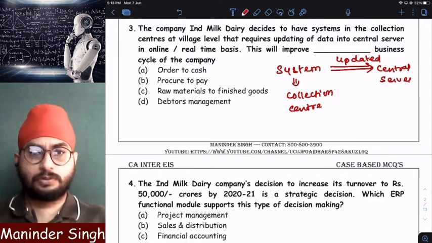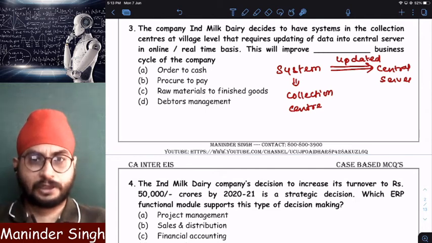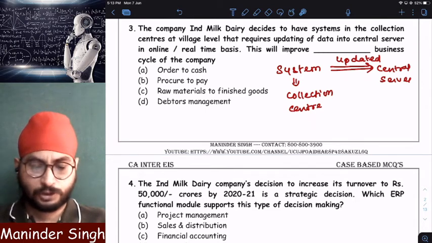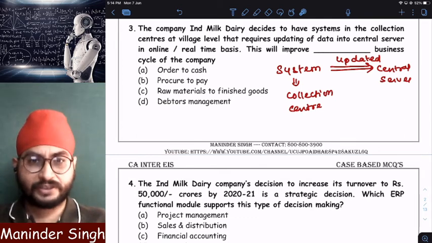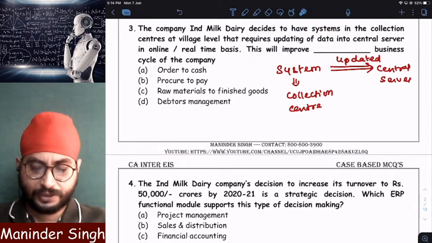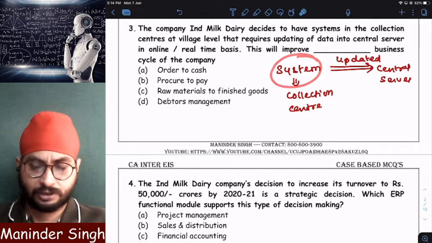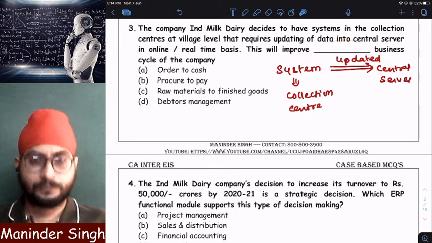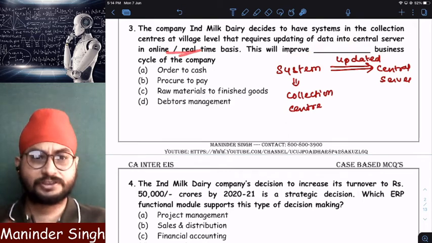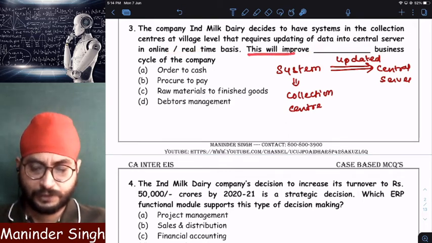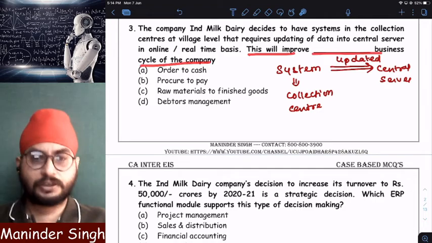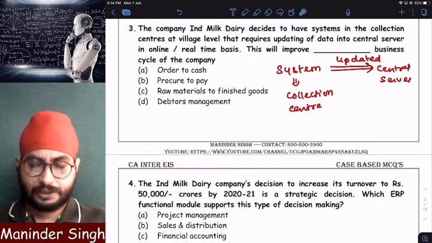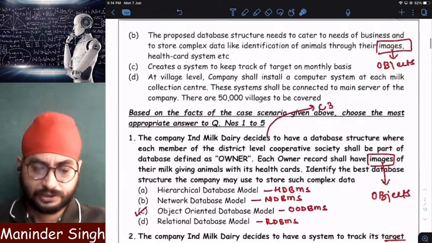Clear? So what it says is, whenever I go and buy or procure milk from a collection center, immediately once I purchase, entry should be made in the system which is there in collection center, and whatever I purchase should automatically get updated in central server on real time basis, means within seconds, immediately. This will improve which business cycle of the company? Sir, collection center, what am I doing in a collection center?